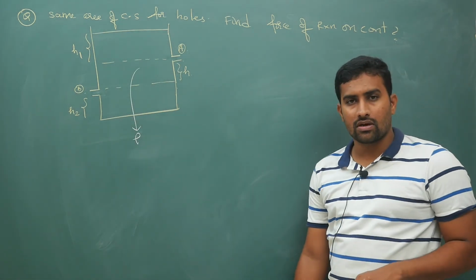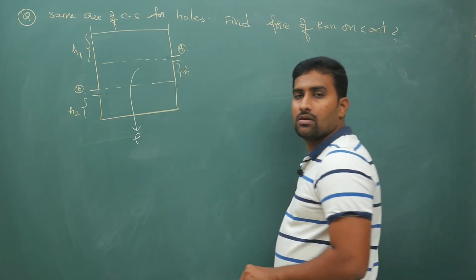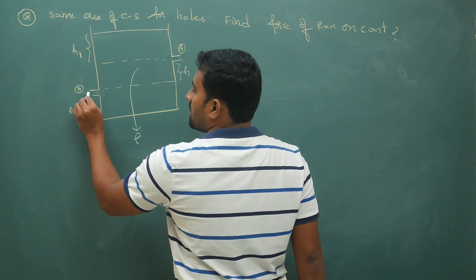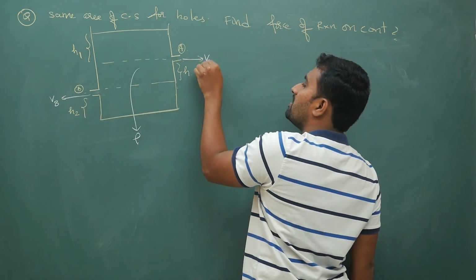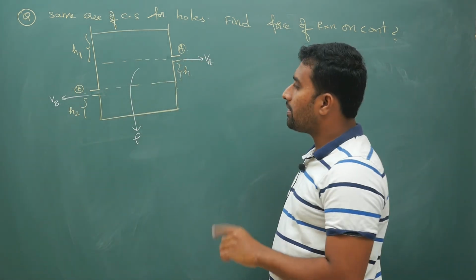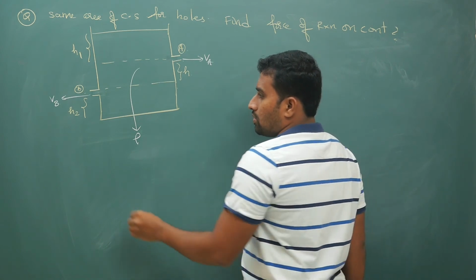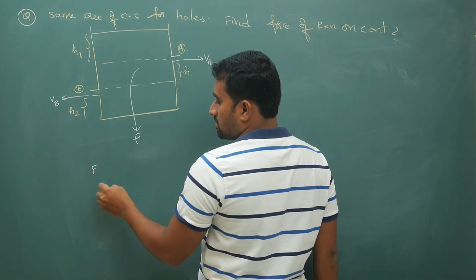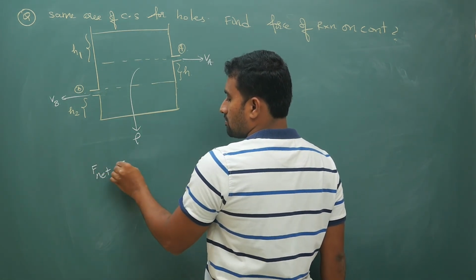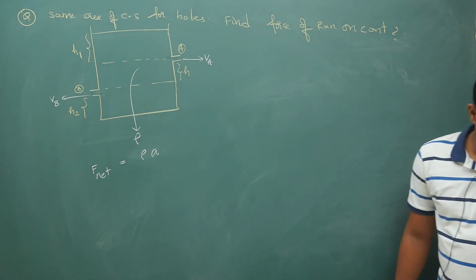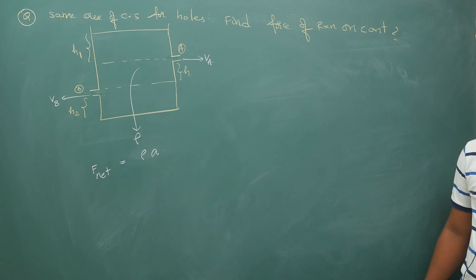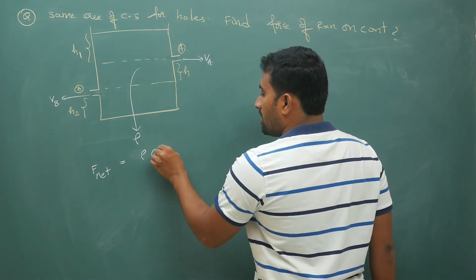Let me explain without wasting much time. Just now we have seen, if velocity is Vb here and velocity is Va here, hope you have done the question, your net force is rho into area of cross section into Vb square.